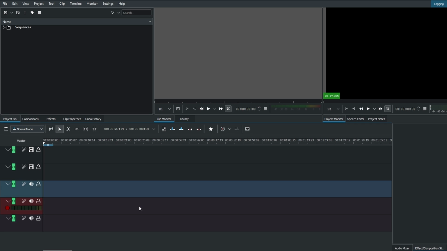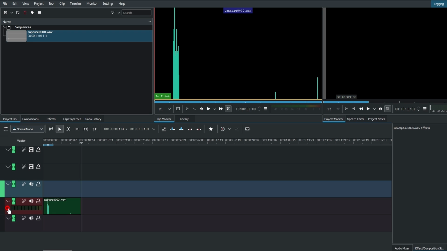Locate the red recording button on the audio track. Click the red button to start recording your voice. Begin speaking into your microphone while the recording is in progress. Click on the red button again to stop recording. After stopping recording, you will see a recorded audio file on your track.